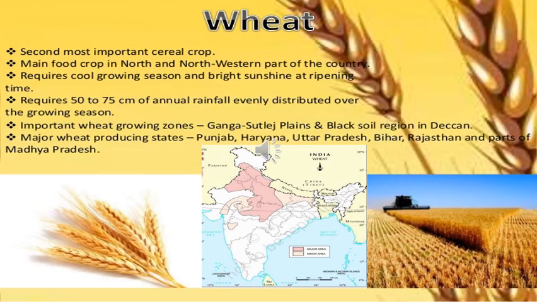Wheat is the second most important cereal crop. It's a main food crop in the north and northwestern part of the country. Wheat requires a cool growing season and bright sunshine at ripening time. It requires 50 to 75 centimeters of annual rainfall evenly distributed over the growing season. The important wheat growing zones are the Ganga-Satluj plains and black soil regions in the Deccan. The major wheat producing states are Punjab, Haryana, Uttar Pradesh, Bihar, Rajasthan and parts of Madhya Pradesh.